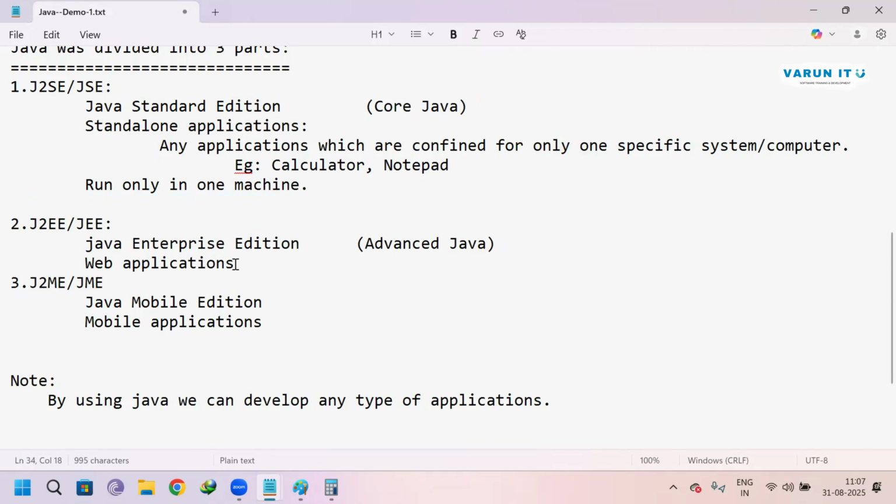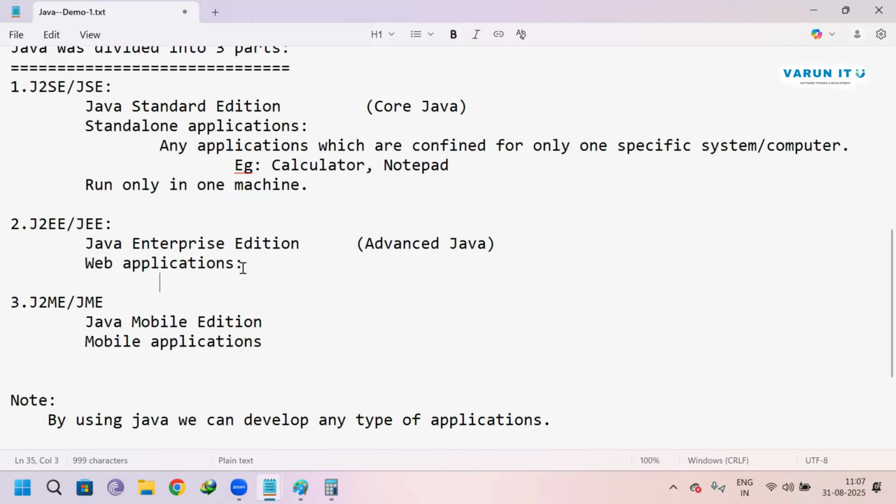Next one is web applications, with Java Enterprise Edition. What is Java Enterprise Edition? Using Java Enterprise Edition, we will develop web applications. What are web applications here? Standalone applications can be accessed in one device, but in web applications we can access them from any device. We can access them in any device.